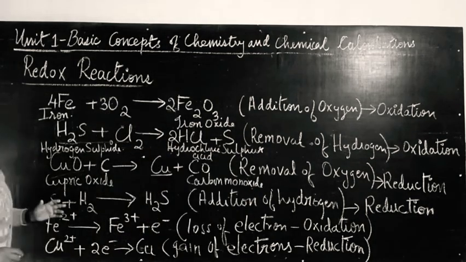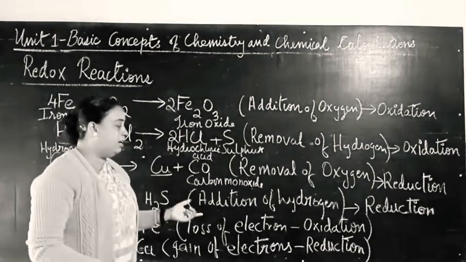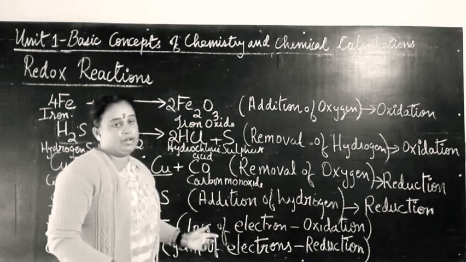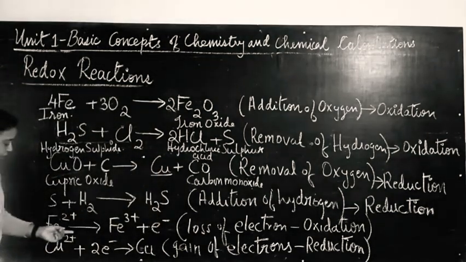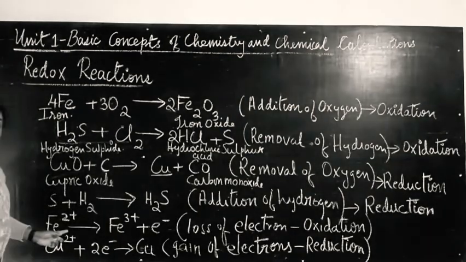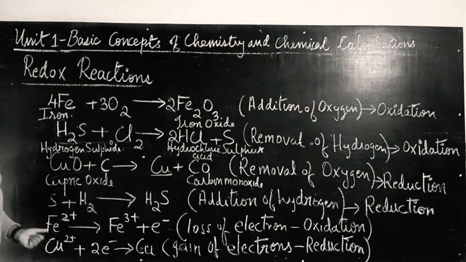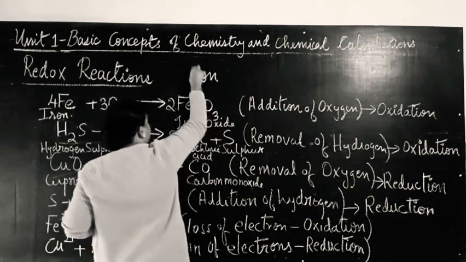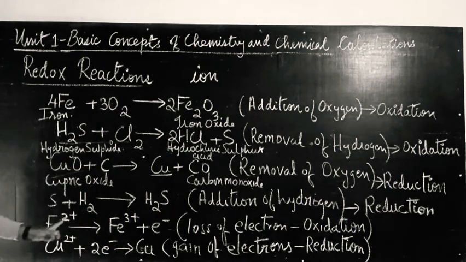Now let us study reduction and oxidation reactions in terms of electrons. I said already, reduction reaction is gain of electrons and oxidation reaction is loss of electrons. Oxidation is loss of electrons. Now let us look at the example. Fe2+ ion. This is an ion, iron in the ionic form. Metal, that is iron metal in the ionic form, that is Fe2+.